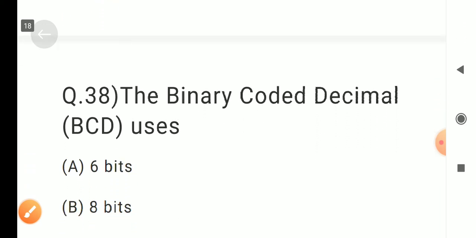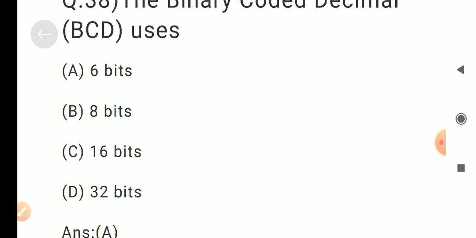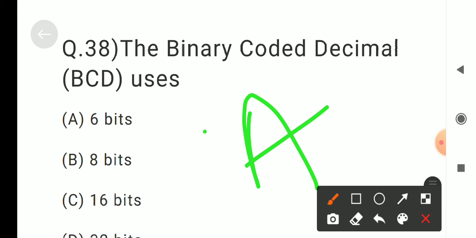Question number 38. The binary coded decimal BCD uses. Correct answer is A. 6 bits.